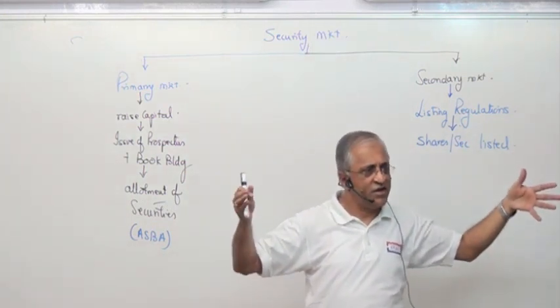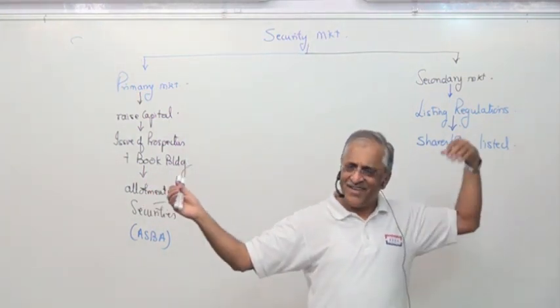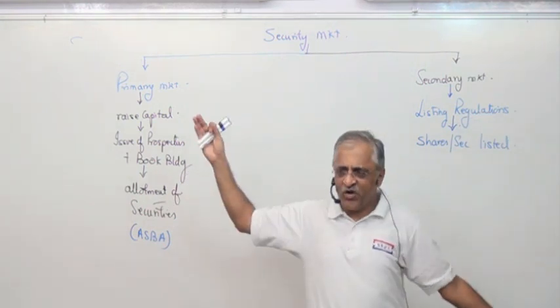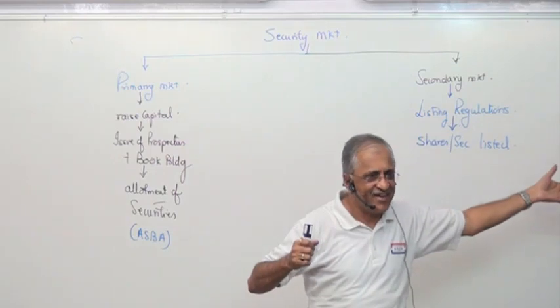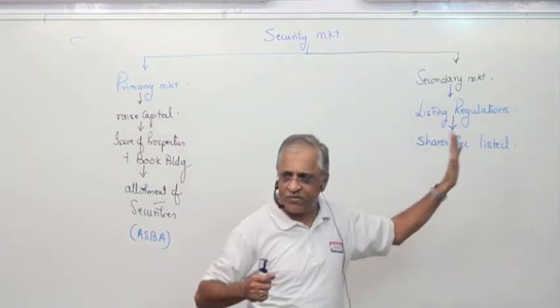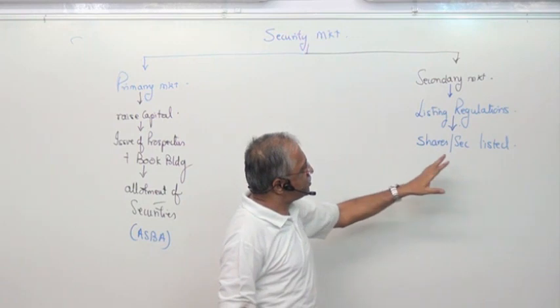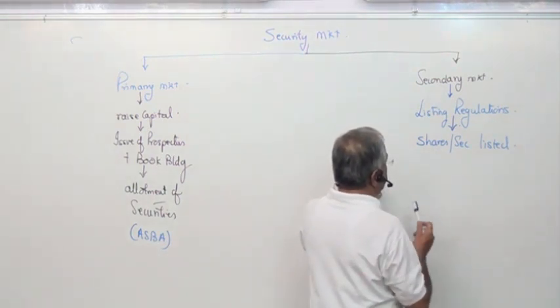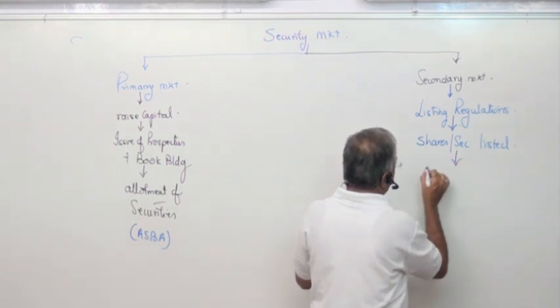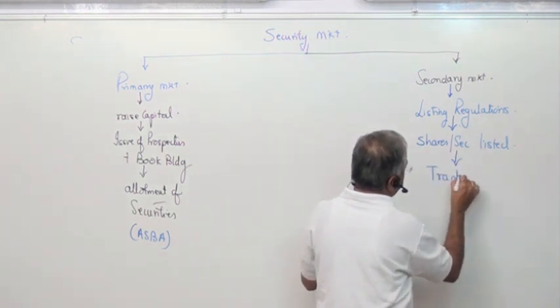Both the ways are there. You applied, you got it. Over a period of time, you can sell. I did not get it, then I bought it here. So both of them go together. So shares are listed, and then what starts is trading.